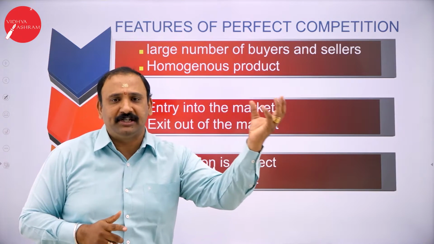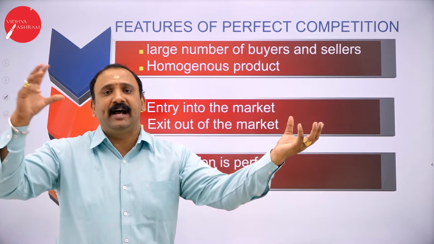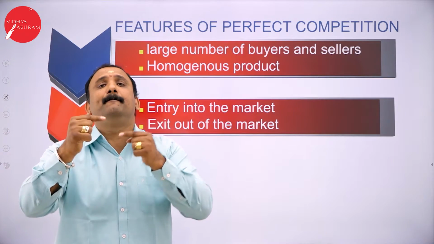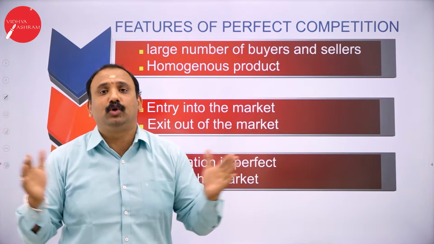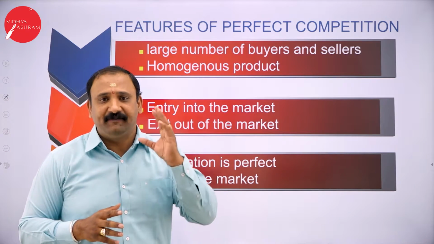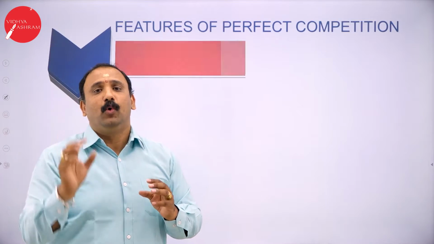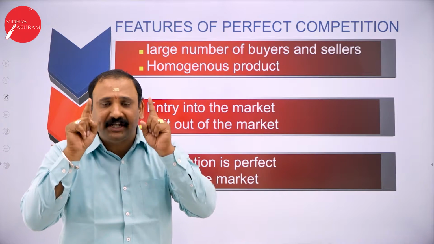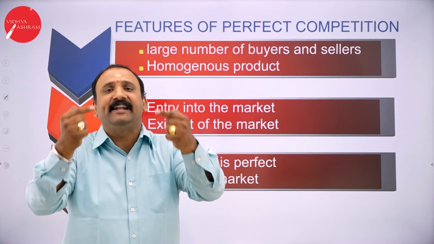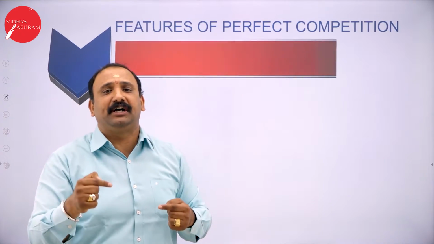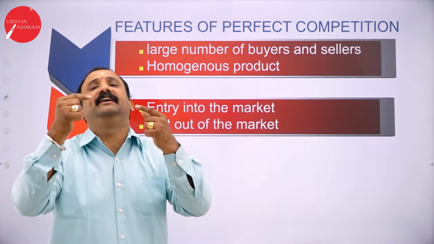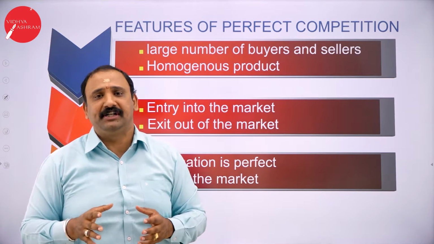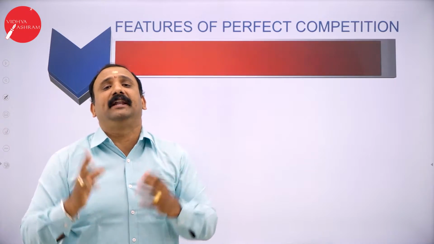So if Maruti is producing Ertiga and Hyundai is producing Creta, the aim of both the companies is to compete against each other, not to cooperate against each other. They will see which sells more, which brand is more powerful, which brand the consumer likes. So competition itself is to create an urge to fight against each other to prove one is better than the other. But when we come to the word perfect competition, that means the situation is entirely different.